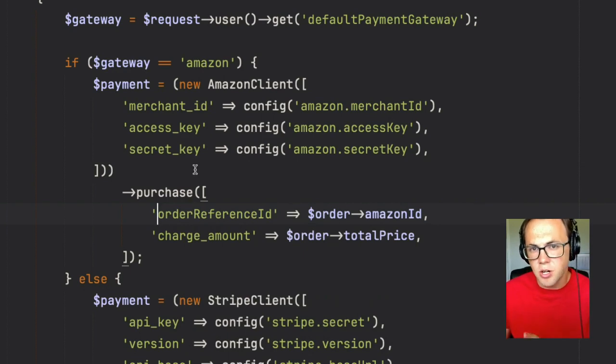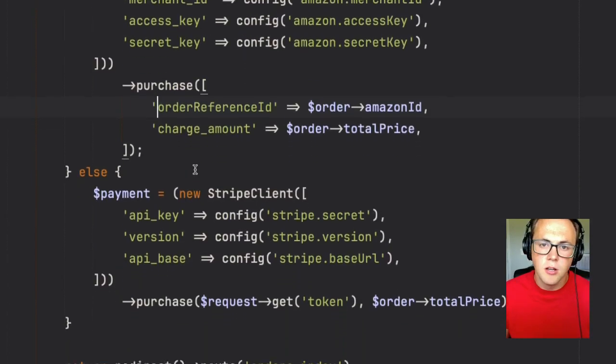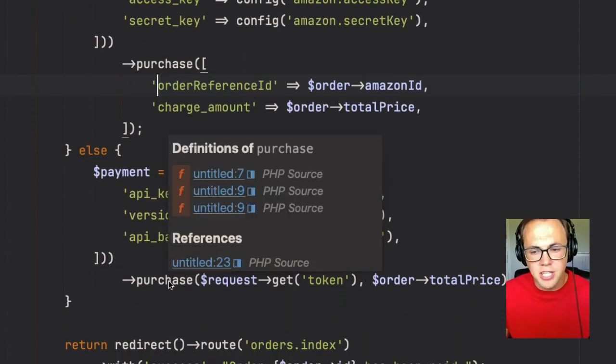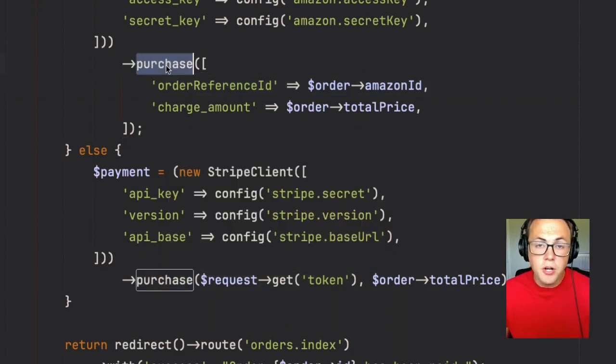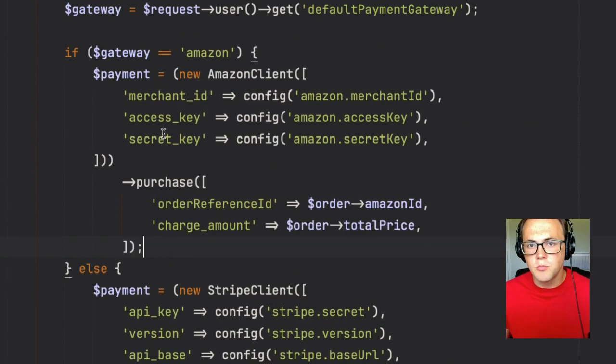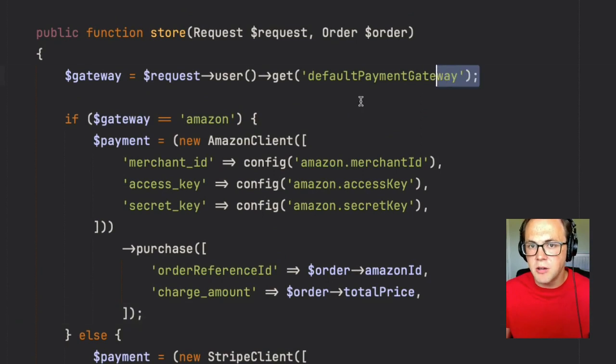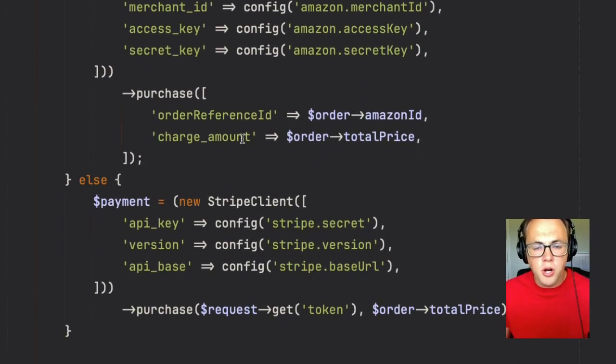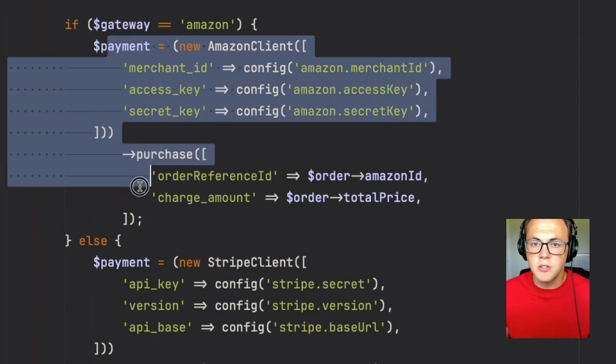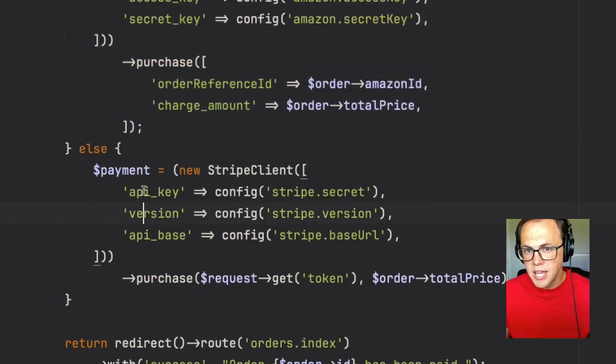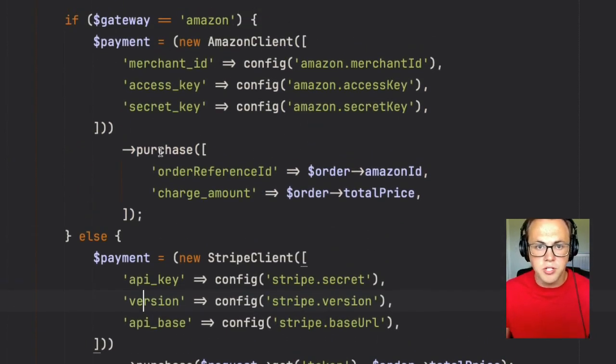So what's the same regardless of what gateway they choose? Well, in our kind of contrived example here, but still provable, that's the purchase method. Regardless of what happens, regardless of what the user selects as their gateway, we're still making a charge, a purchase of some sort. So that should be the interface here because that's the same across all of the gateways. So let's make that change. Let's pull all of these into their own classes. Let's make an interface that they all implement with a purchase method.